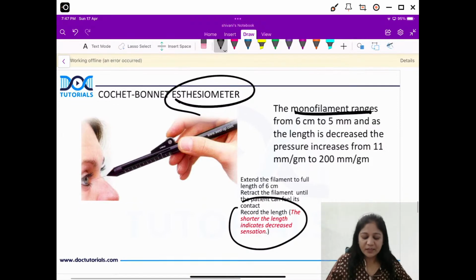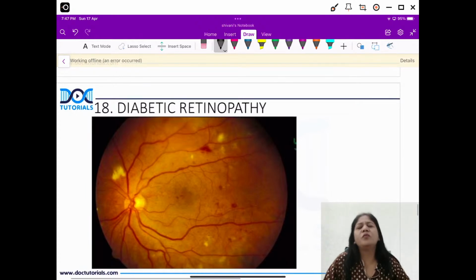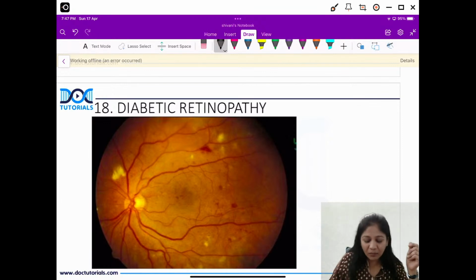Okay, so this was about esthesiometer. Now the next picture, very commonly asked. Every year they give you questions from diabetic retinopathy. So you need to know everything, guys. You need to know what image is there. So here today I'm only discussing the image here.